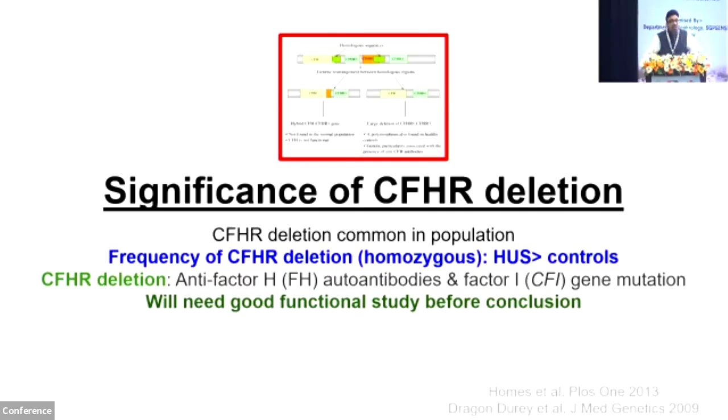There are at least 3 reports that I have seen. One is CFHR deletion in patients with pregnancy-associated TMA, which was reported from Pune by Dr. Valentin Lobo. Another case of HUS, which was a hybrid between CFH and CFHR1, which caused TMA from Pune, and the similar one caused familial C3 glomerulopathy in a family, which is under our follow-up now.